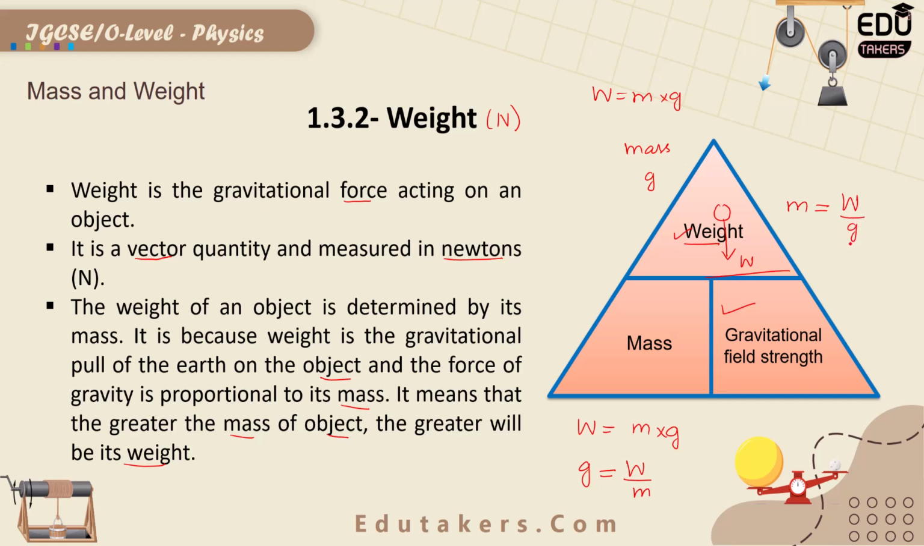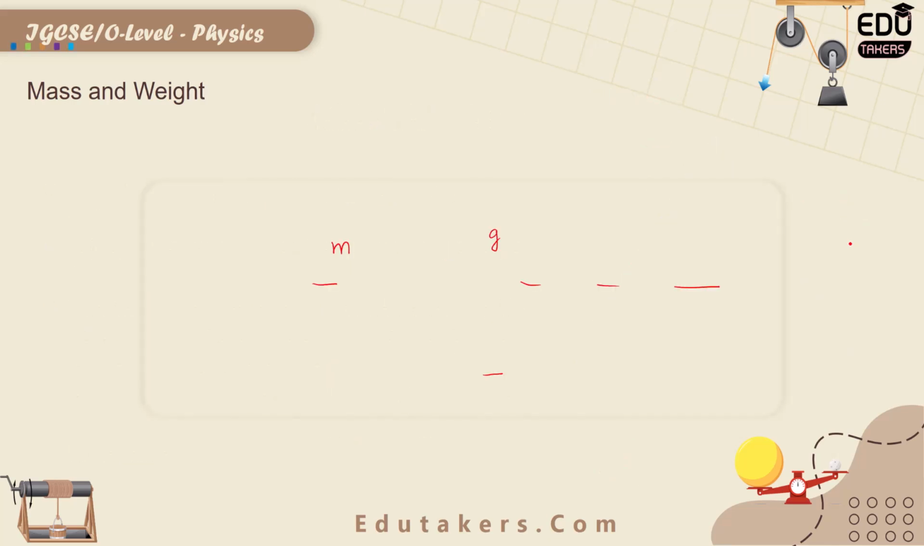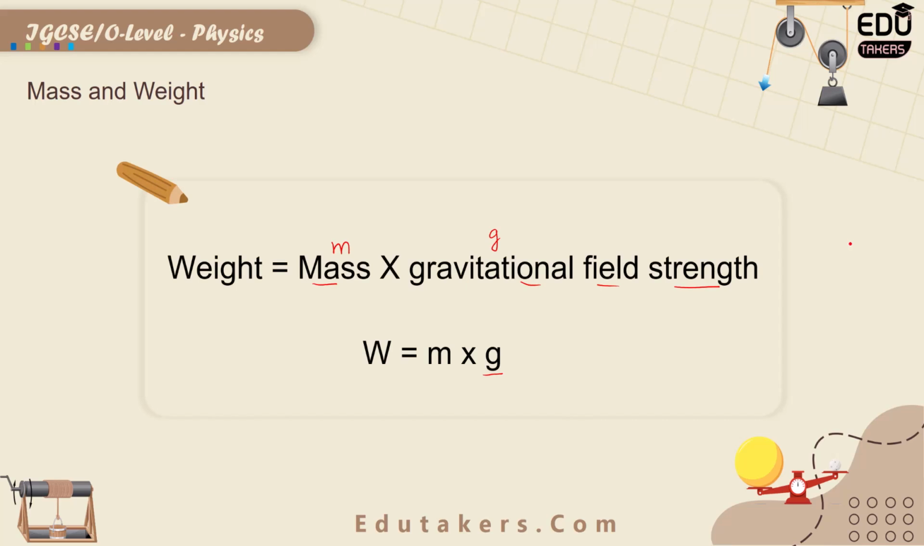So the triangular formula is basically used to find out the unknown quantity when the two quantities are known. I can simply say that you can arrange the equation according to the given data and find out the unknown parameter. Again, this is the formula for calculating the weight. Weight is the product of the mass and the gravitational field strength.